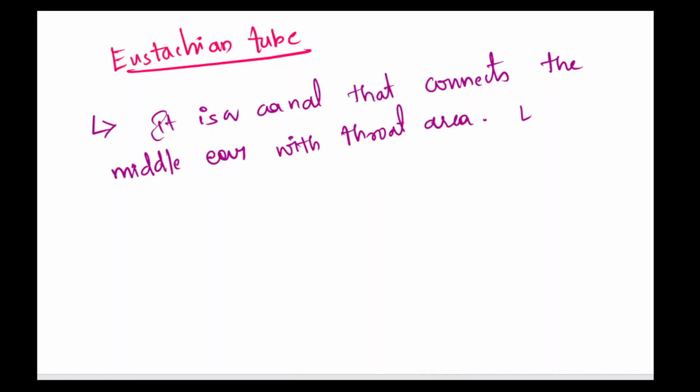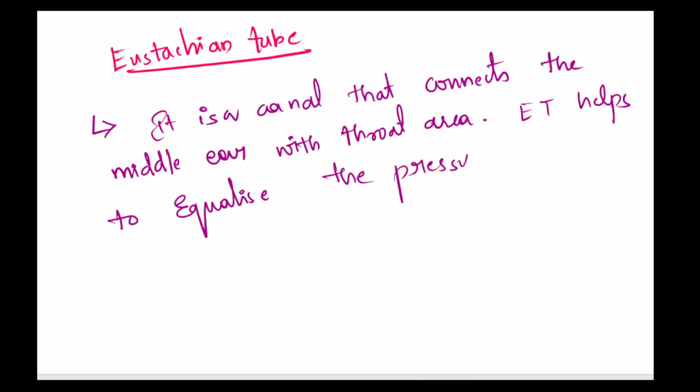Usually, this eustachian tube helps to equalize the pressure between the outer ear and inner ear.